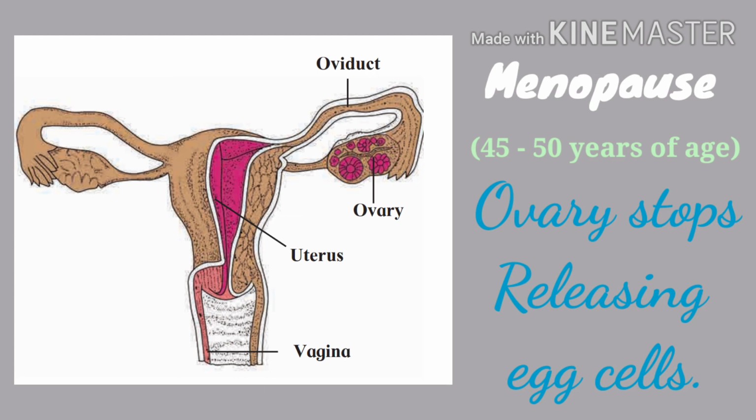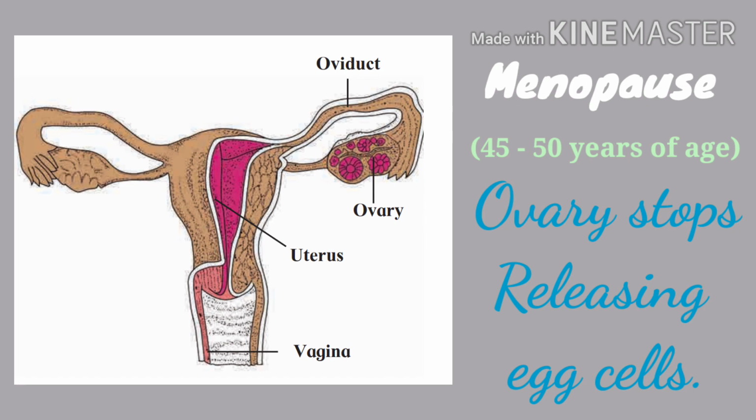You can note here, egg cells released from the ovaries during the last few months nearing menopause are 40 to 50 years old. So their ability to divide may not be normal. That is, they cannot complete the meiosis division properly, and hence, if such egg cells are fertilized, the newborn produced from them may have some abnormalities like Down syndrome.